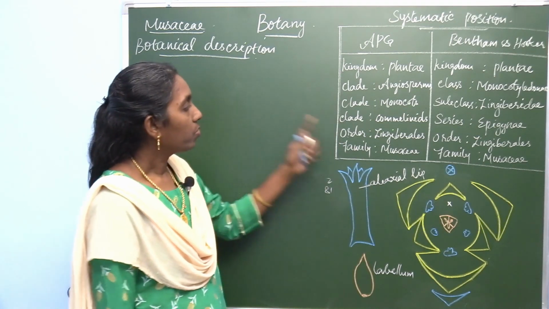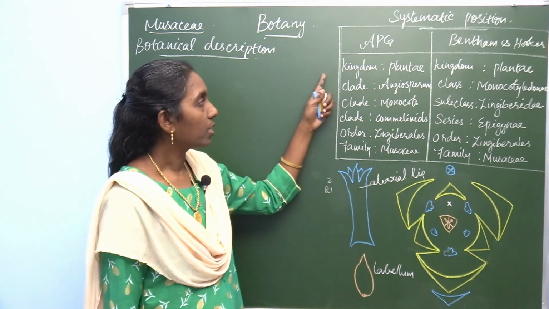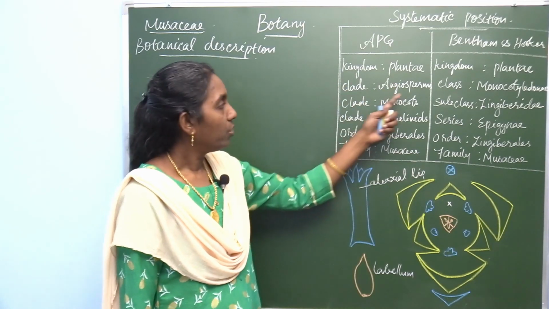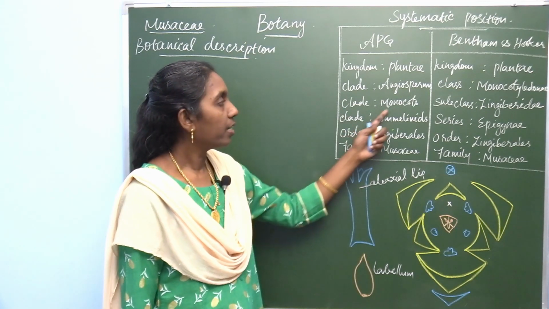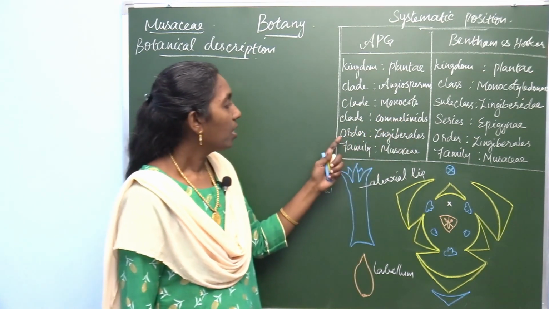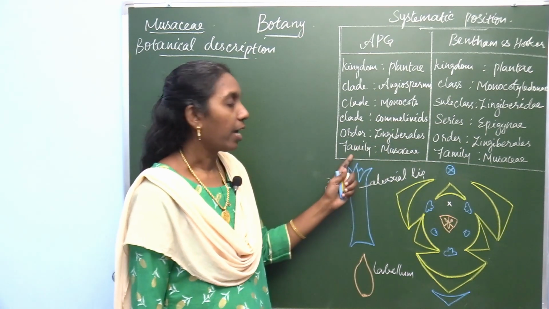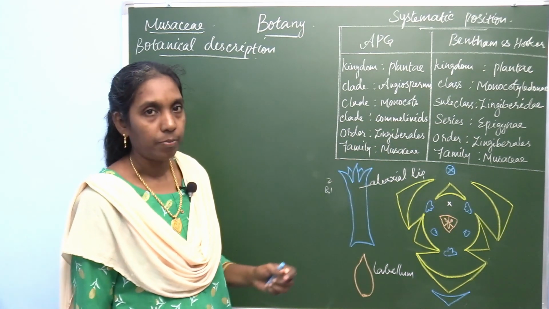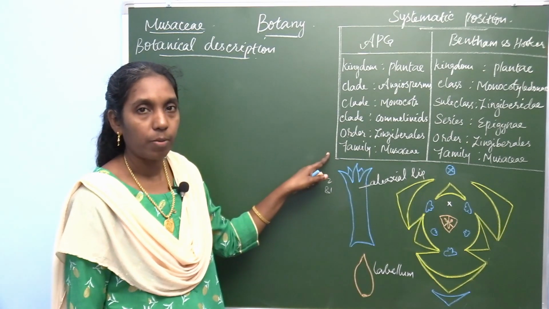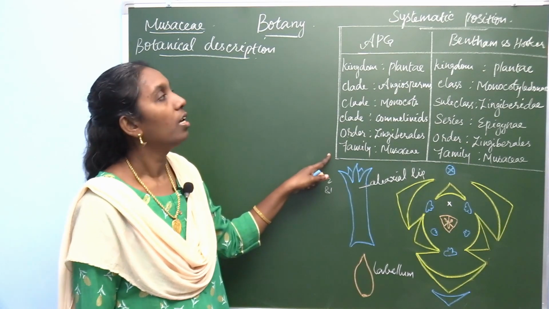This family, Musaceae, comes under kingdom Plantae, clade angiosperms, clade monocots, clade commelinids, order Zingiberales, and the family Musaceae. This belongs to the APG system of classification.